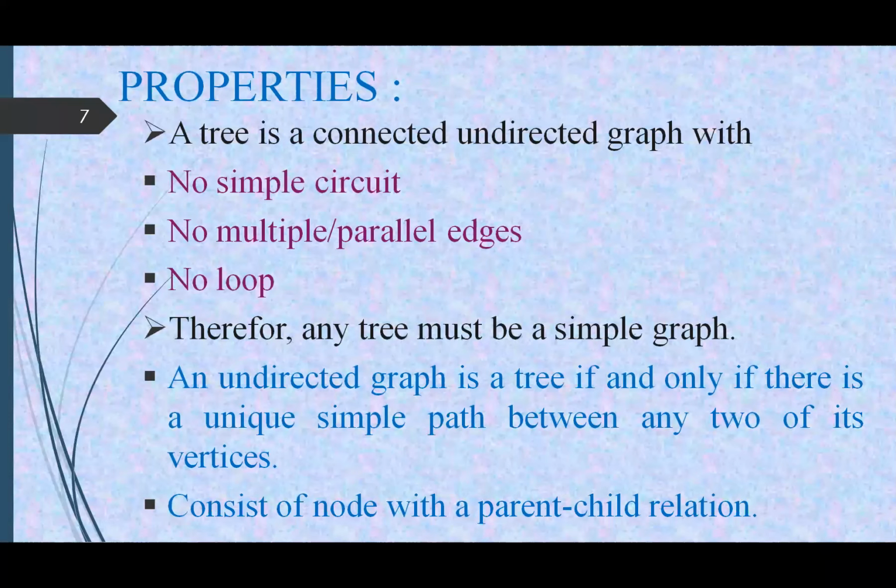Properties. Point 1. A tree is a connected undirected graph with no simple circuit, no multiple parallel edge, no loop. That means a tree must be a simple graph.